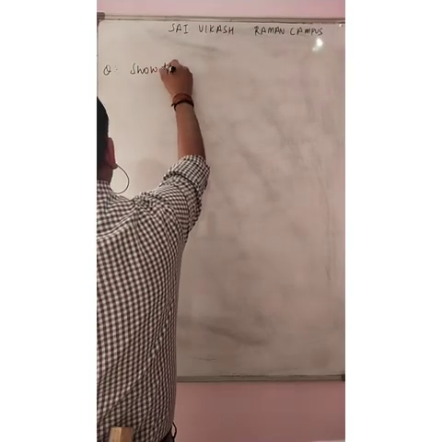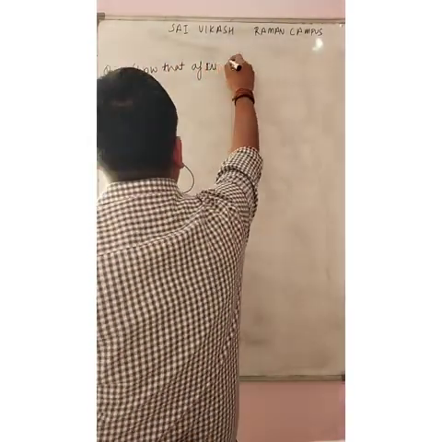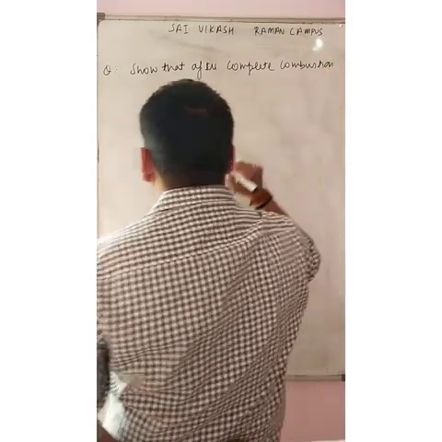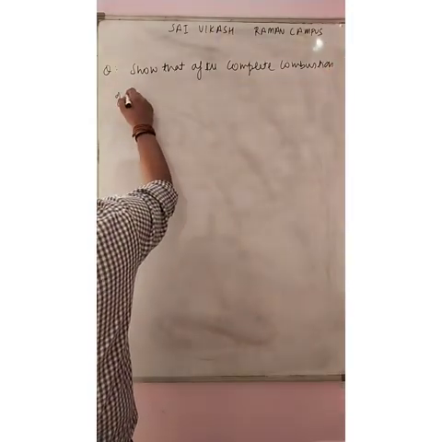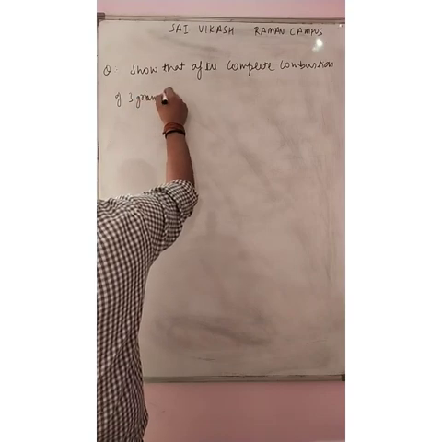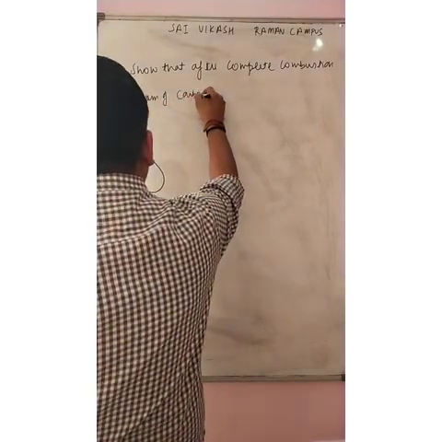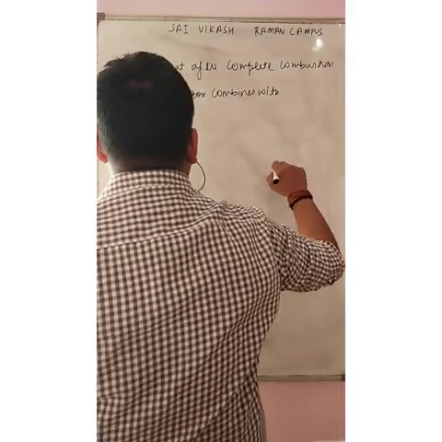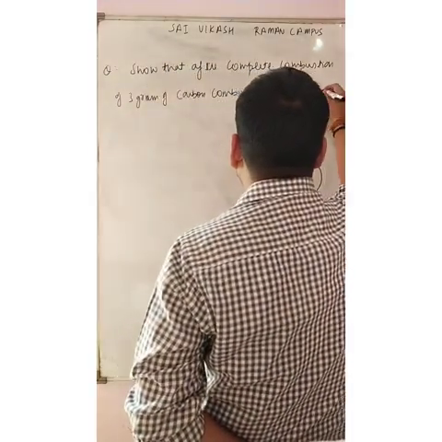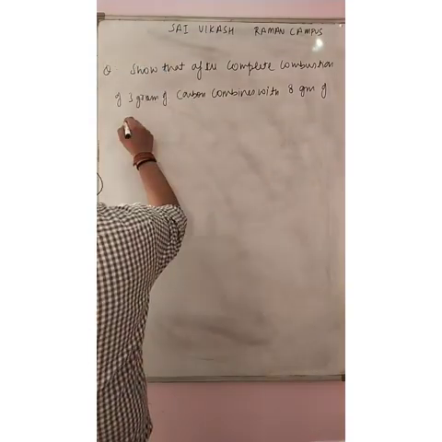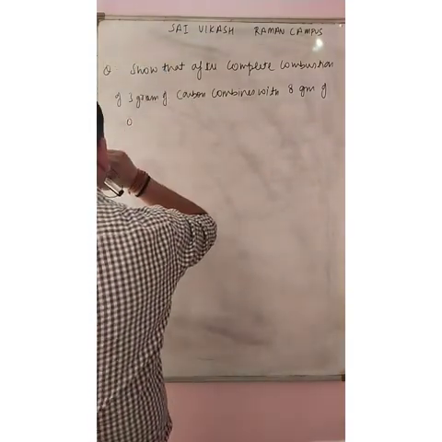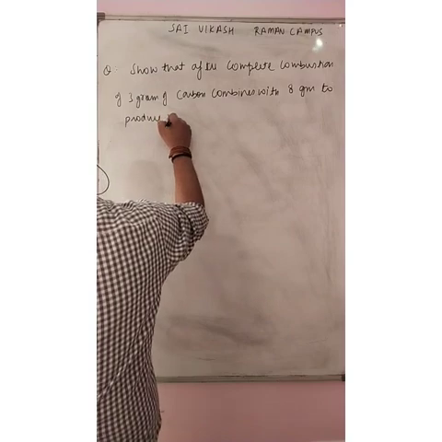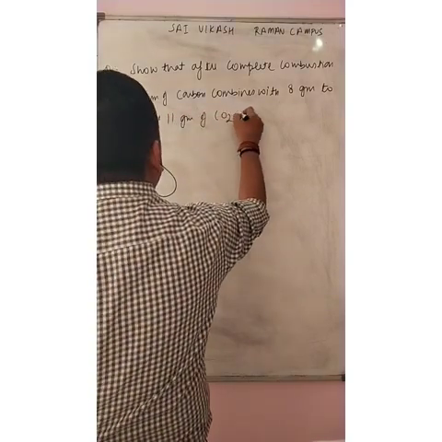Show that after complete combustion of 3 gram of carbon combines with 8 gram of oxygen to produce 11 gram of CO2 gas.